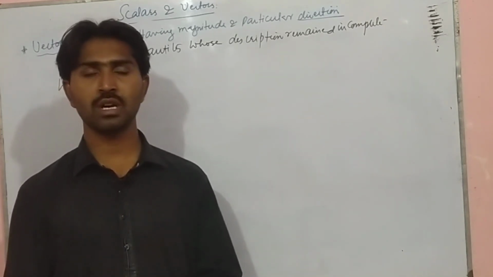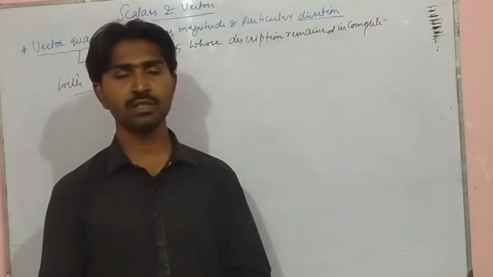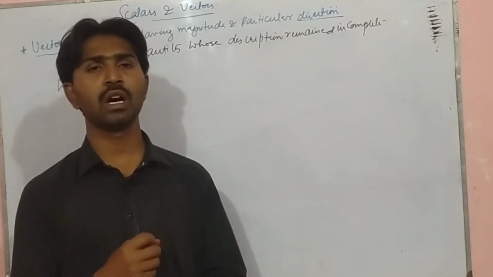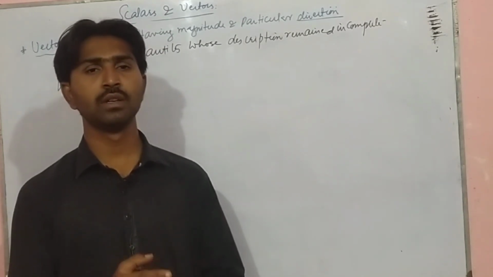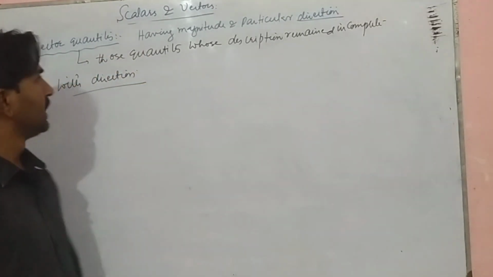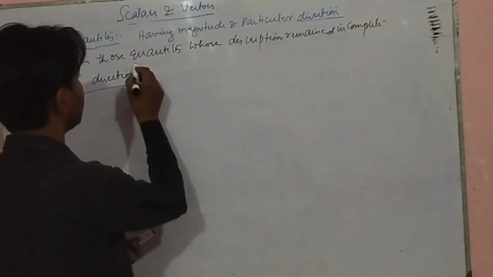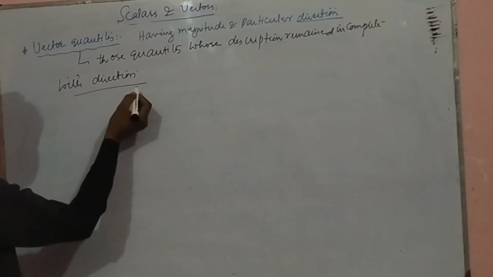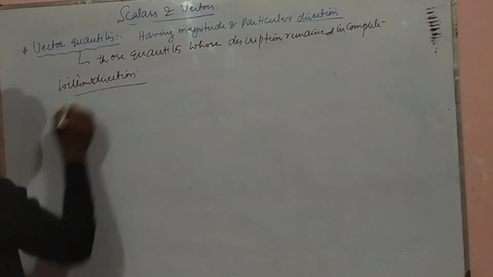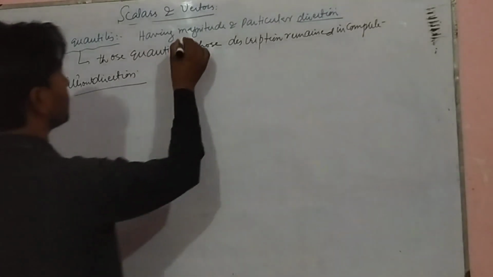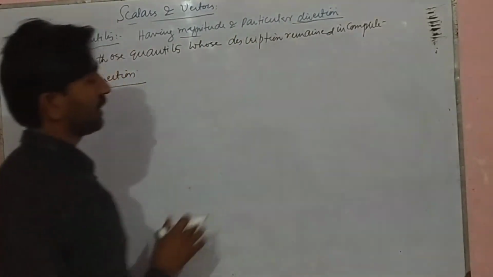Without the direction their meaning remains undefined, or incomplete. So a vector has magnitude and a particular direction.